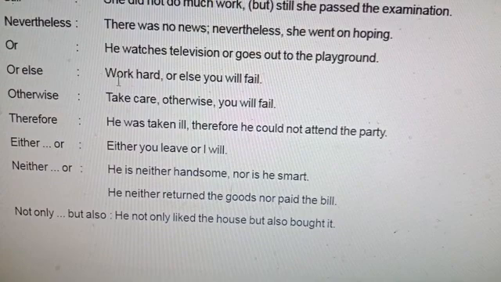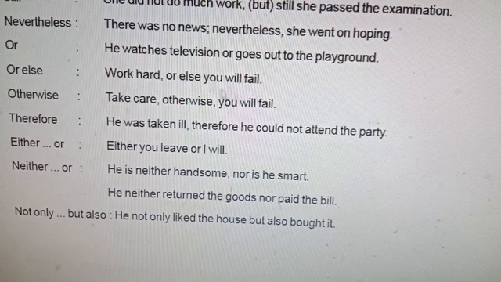Work hard, you work hard, it is an imperative sentence. Work hard, the mood of the speaker is seen here. Work hard, or else you will fail. If we omit the connector or else, breaking into two sentences: you work hard, you will fail.